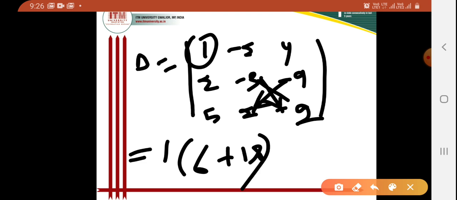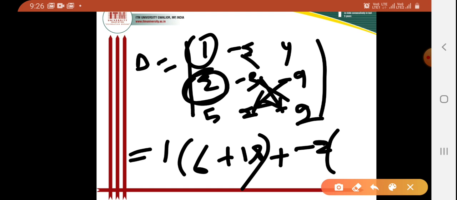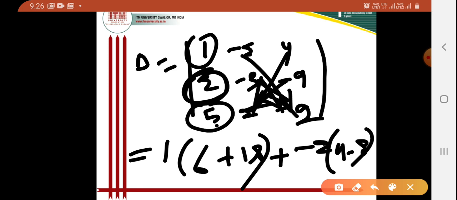Clear? Then I come to the next term, here I can write minus 2. I'll multiply these two and take the difference. Minus 2 into minus 2 will be 4, and 4 into 2 will be 8. So I can write 4 minus 8. Again for the next term, I'll multiply these two and these two and take the difference.